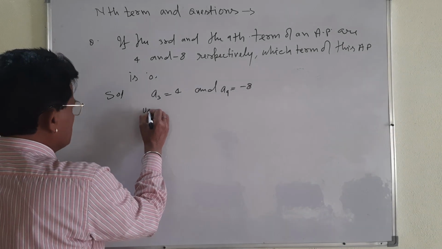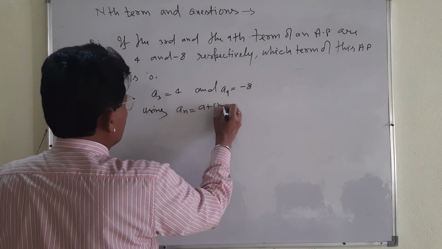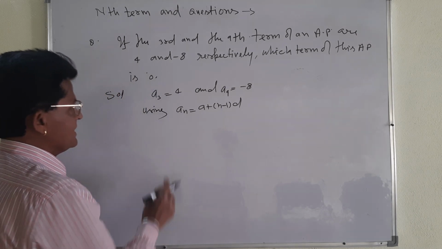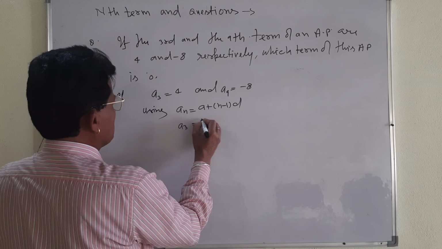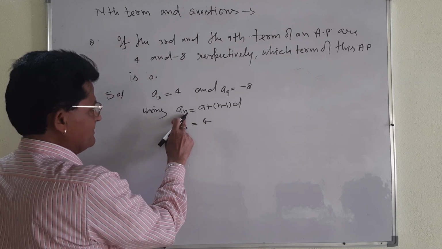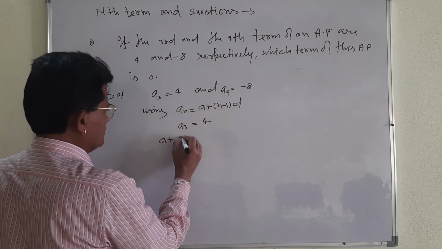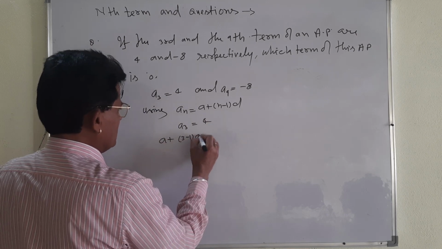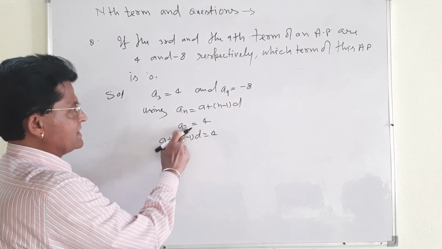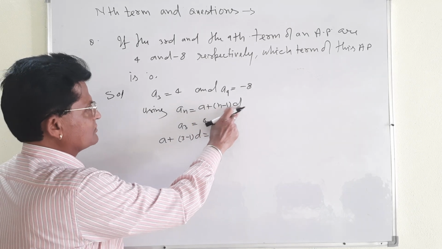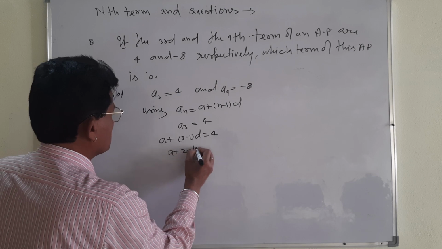Let me take the formula for the nth term: A plus n minus 1 into D. In place of n, we have 3. So A3 is equal to 4. In place of n, you write 3. Its value will be A plus 3 minus 1 into D, and it will be equal to 4. I have applied the value of A3: you write A plus 3 minus 1 into D. Then you get 2D. It will be A plus 2D, and it will be equal to 4.